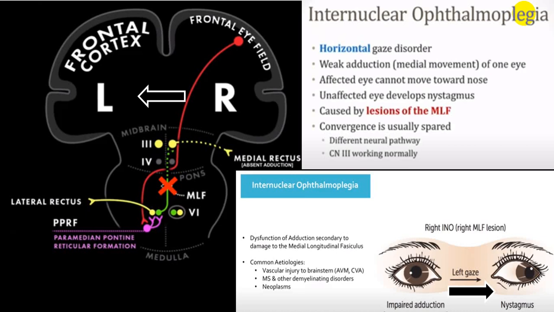During that time, I will have nystagmus. So along with absence of movement of opposite eye as far as adduction is concerned, in the normal eye, while doing abduction, I will have a nystagmus. This is characteristic of internuclear ophthalmoplegia.